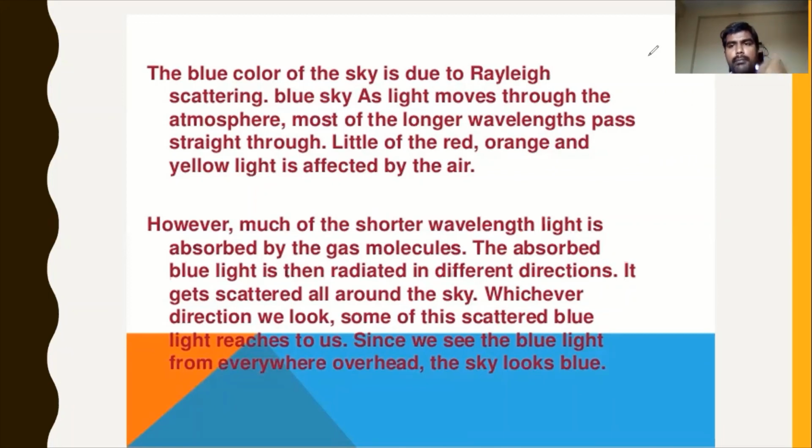If it is absorbing blue light, then it should be releasing the same blue light. As the size of the molecules in the atmosphere is comparable with the blue wavelength, all blue light is absorbed by the surrounding molecules, and it emits blue in all possible directions, and that is called Rayleigh scattering. Rayleigh scattering is different, Raman scattering is different. Appearing of sky blue is due to Rayleigh scattering.